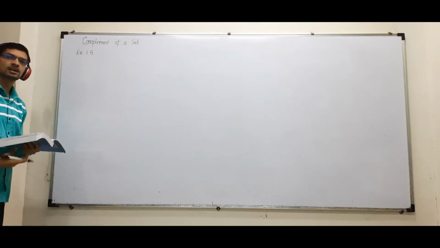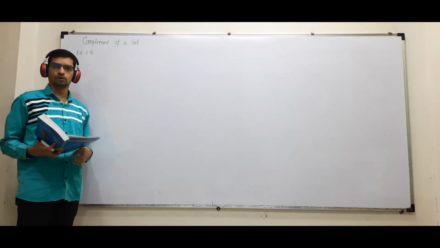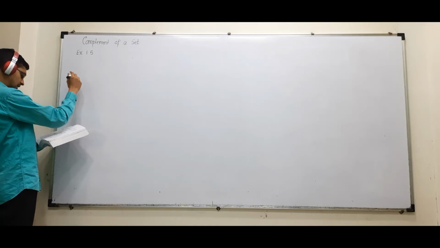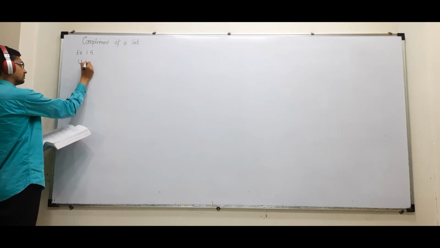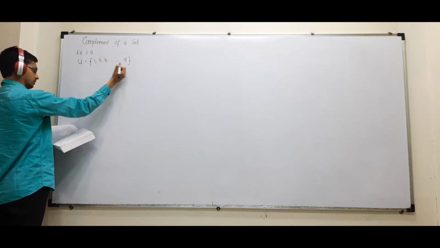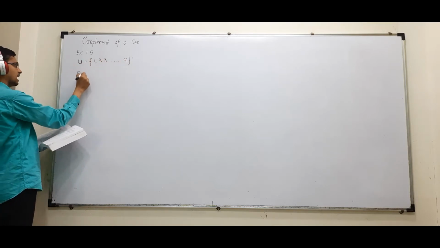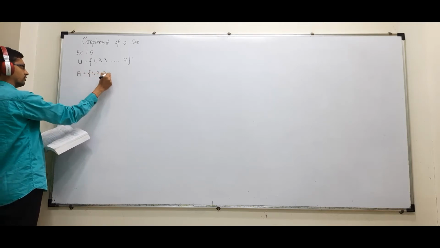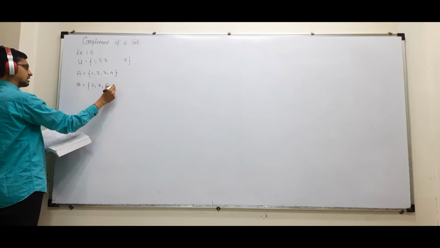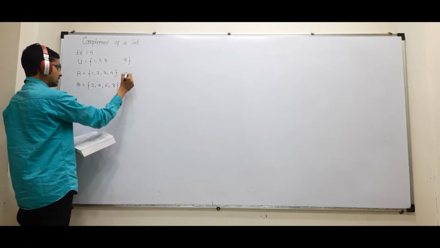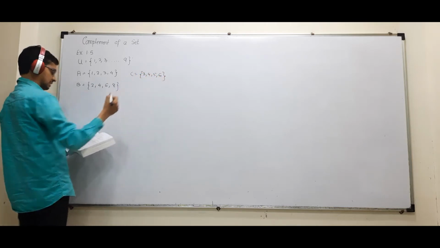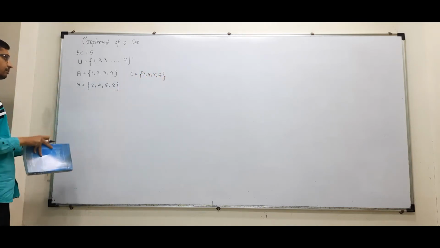Now after this exercise, we'll switch on to the textbook of State Board. Okay? So 1.5, first one, they have given U as 1, 2, 3 up to 9. They have given A as 1, 2, 3, 4, B as 2, 4, 6, 8, C as 3, 4, 5, 6. ठीक है? You have to find A dash, B dash.